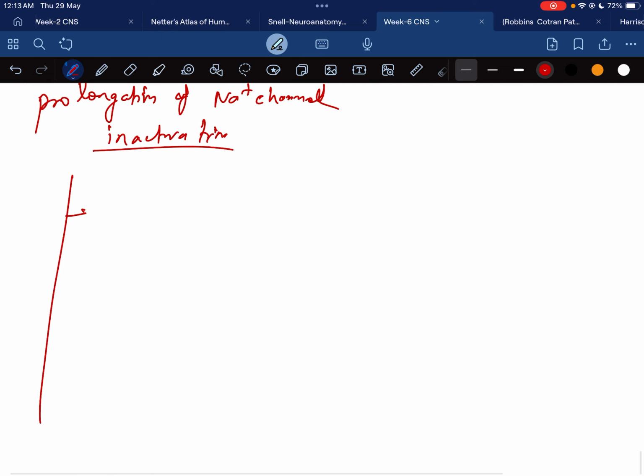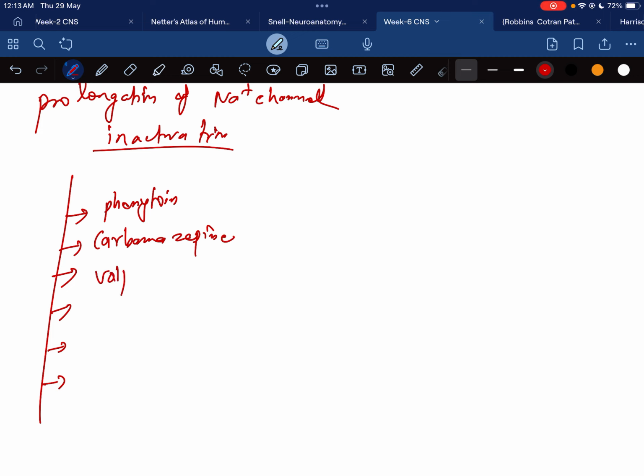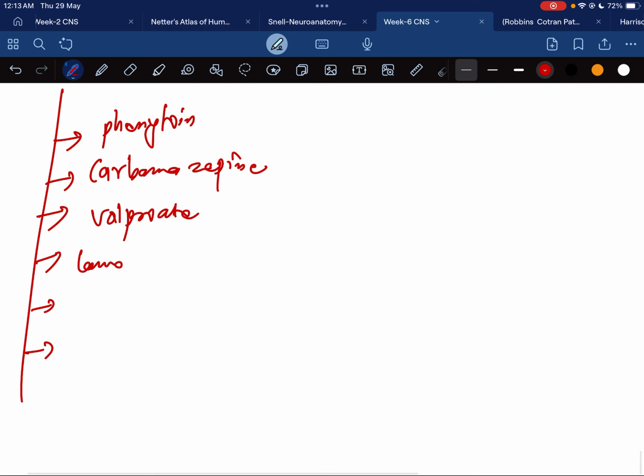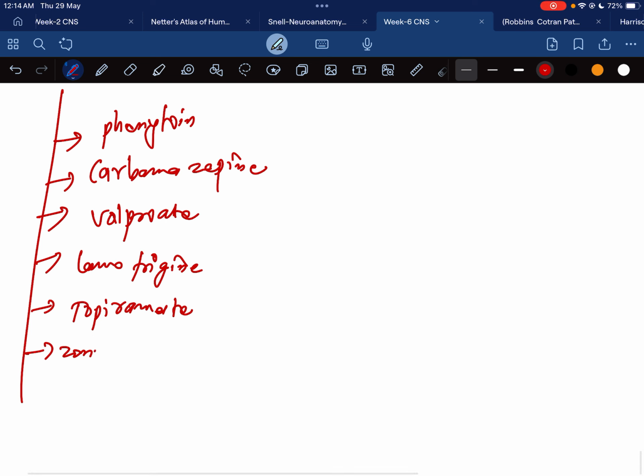In this mechanism of action there are drugs like phenytoin, then carbamazepine, then valproate, then lamotrigine, then topiramate, after that zonisamide, and then lacosamide.